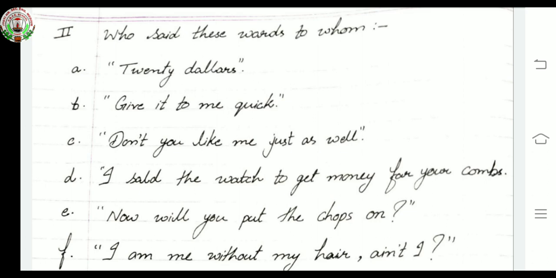So note down these sentences. First one is "$20." Okay, next is "Give it to me quick."